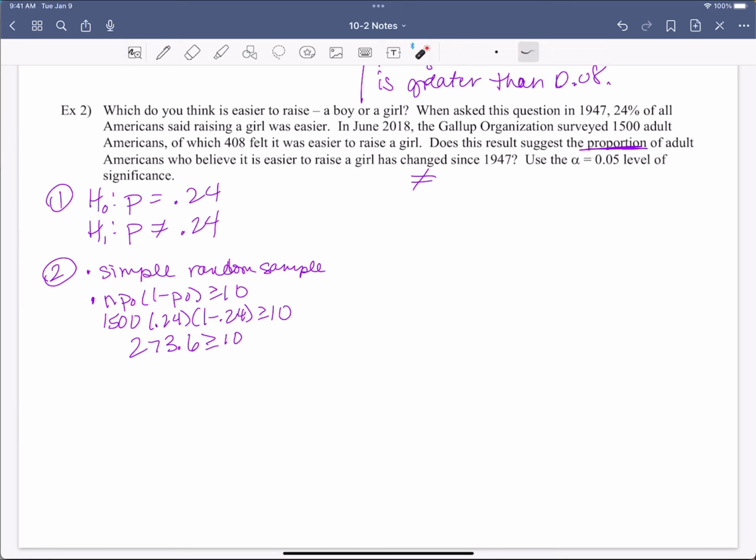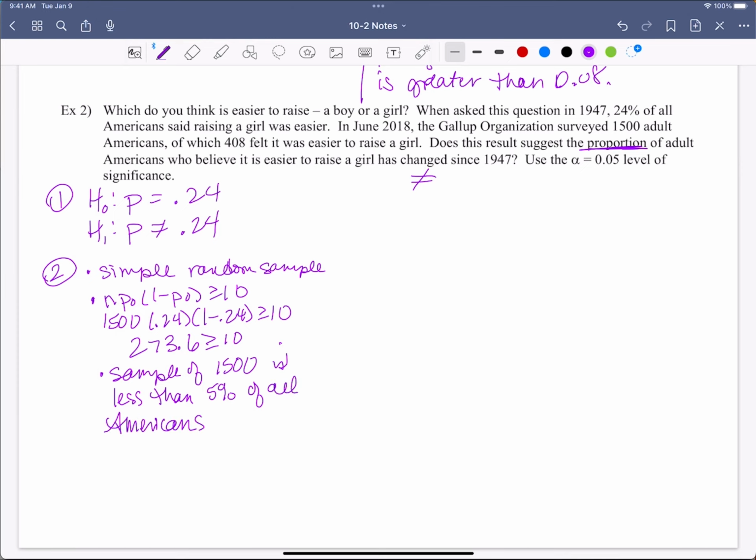Now let's look at this. Americans, it flat out says it. Americans, do you think 1,500 is less than 5% of all Americans? There are over 240 million Americans. You think 1,500 is less than 5%? Yeah, I do. The sample of 1,500 is less than 5% of all Americans. All right, step two, check. Now let's look here at step three. Step three is whenever we jump into StatCrunch.